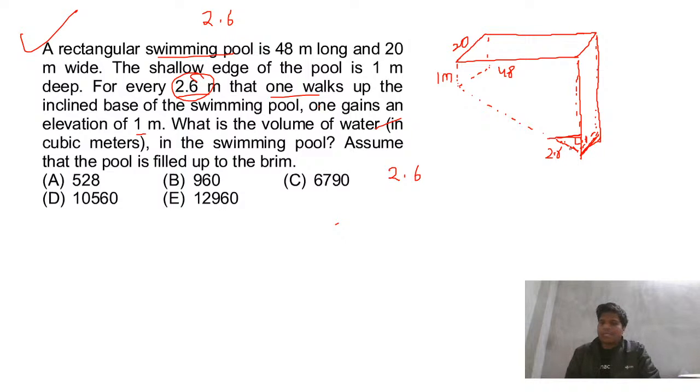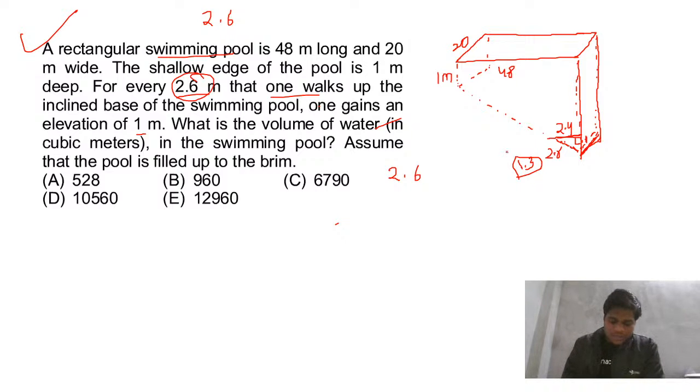If you try to apply the Pythagoras theorem here, what will this be? 2.6 and 2.6, basically this is 1.3 now, 1.3, and this is 5. Anyone let me know what this value will be. 2.4. This is 2.4.